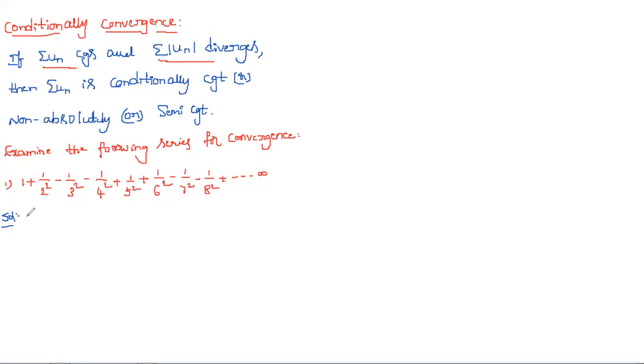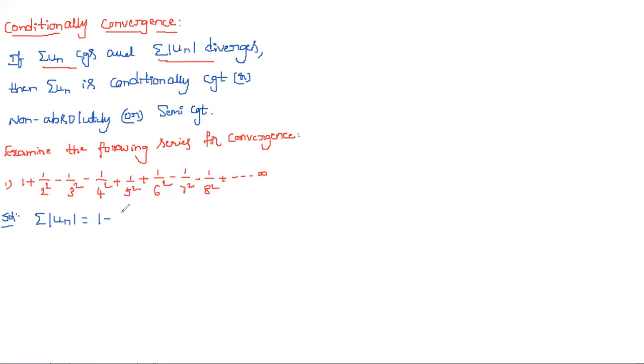So first we need to write summation modulus un, because for saying absolutely convergent we need it.